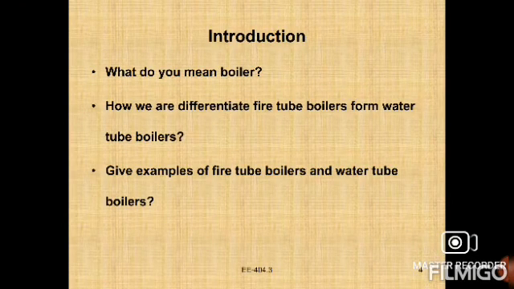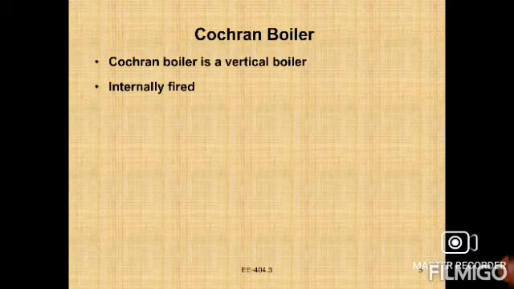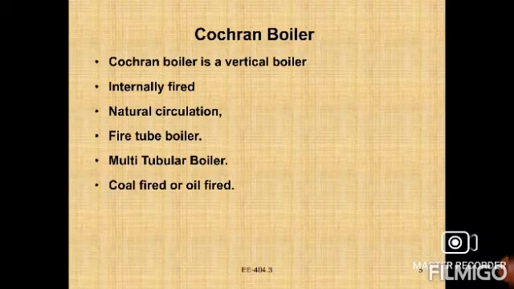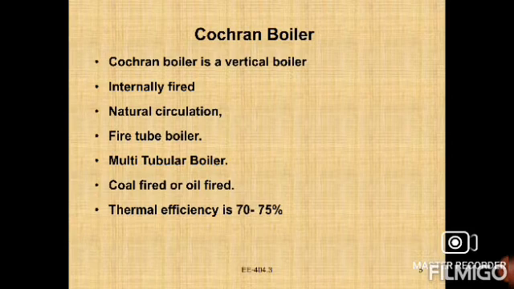We know all these things. What do we mean by boiler? A boiler is a steam generator. The difference between fire tube boilers and water tube boilers lies in the circulation of water and the circulation of hot gases passing through a series of parallel tubes. That is the main thing. Give examples of fire tube boiler and water tube boiler. The first one is the Cochran boiler, so we will discuss the Cochran boiler first of all.